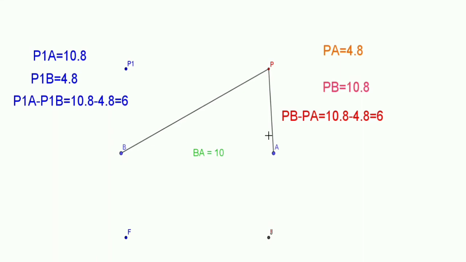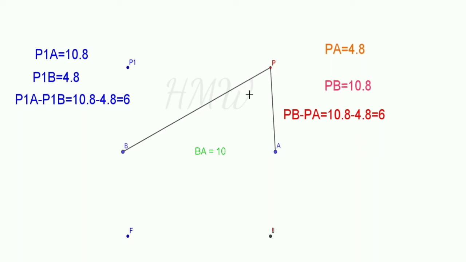So now in this we can see the point A and this is the point B. The distance between A and B is 10 kilometers. Now there is a point P. The explosion is taking place at this point P at time T. Maybe at 1 o'clock the explosion takes place at this point P. This point P is moving. At 1 o'clock the point P is here. At 2 o'clock the point P is somewhere here. But there is a difference between these two distances. That means PB minus PA is equal to 6.